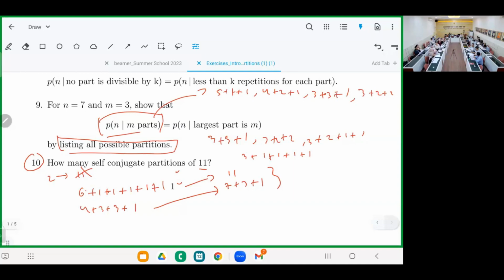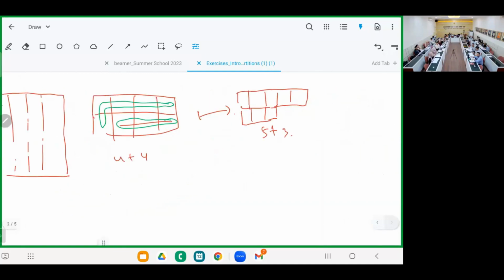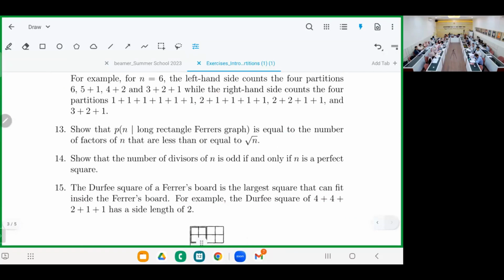And then number 14, wow, jump to 14. Okay, so how to look at this in terms of partitions? Because we can make a partition into a long rectangle, right? Correct? Number 14.